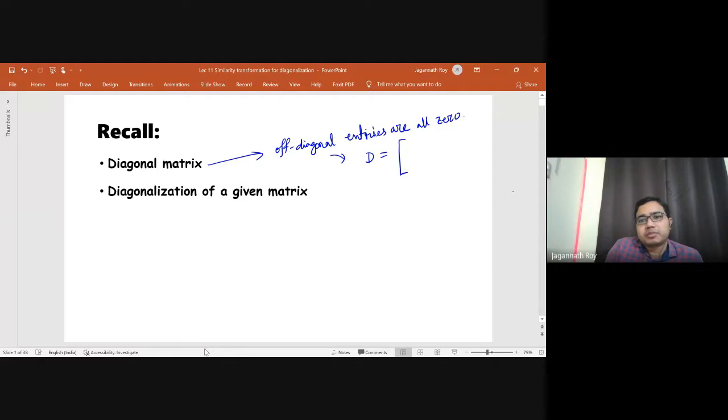It may be of this form, 0, 0, whatever may be the case, we don't bother about it. Okay, this is a 3 by 3 diagonal matrix.